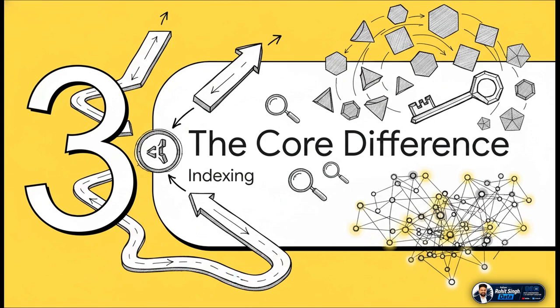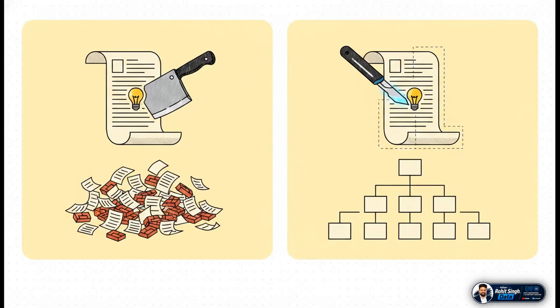So really, when you boil it all down, the core difference between these two methods happens right at the very beginning. It all comes down to one thing: how they index the information. On one side, you've got traditional chunking. Let's be honest, it's a blunt instrument. It's like taking a finely crafted argument and just slicing it into pieces, sometimes splitting a coherent thought right down the middle. But on the other hand, you have this hierarchical tree that actually respects the document structure. It's the difference between having a pile of bricks and having the actual blueprint for the house.